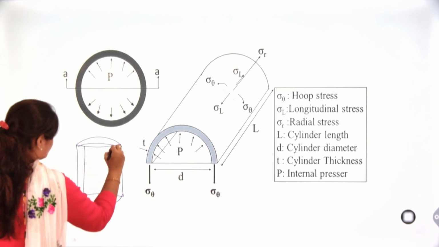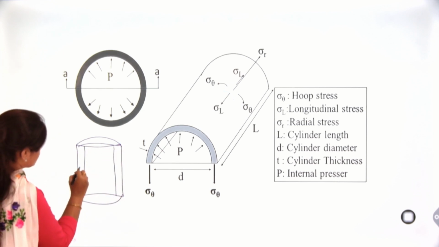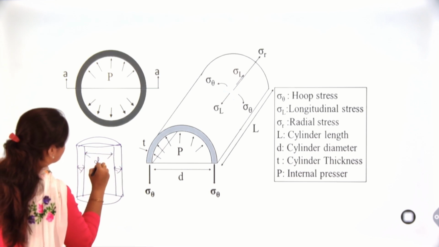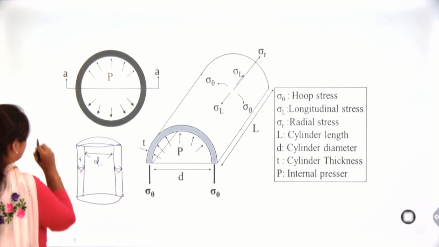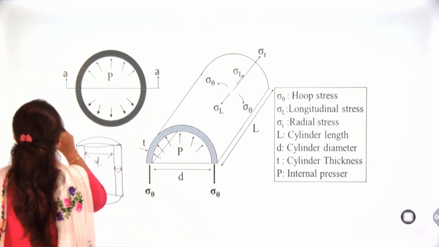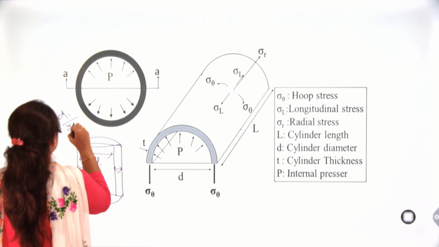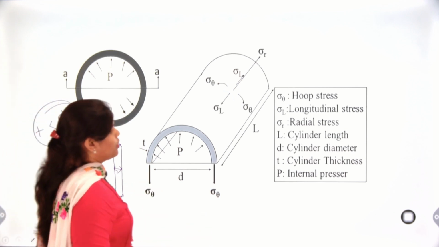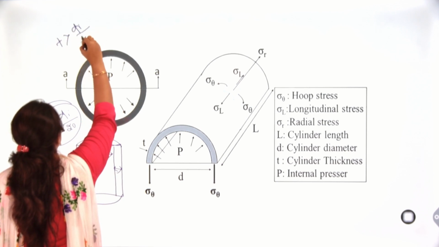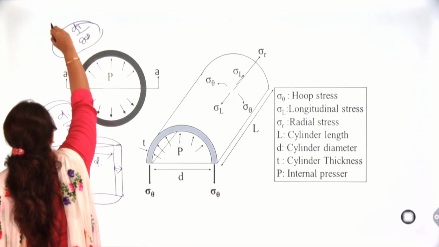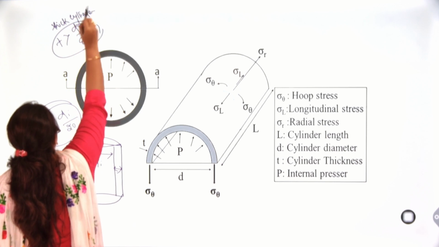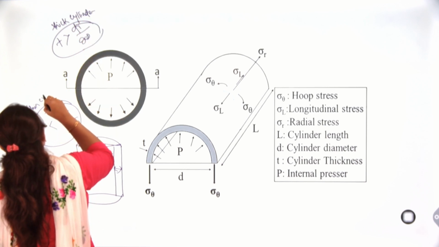This is the thickness of the cylinder, and here is our internal diameter, here is T. In case of a thin cylinder, we know T should be less than di upon 20, and in case of a thick cylinder, it should be greater than internal diameter upon 20.